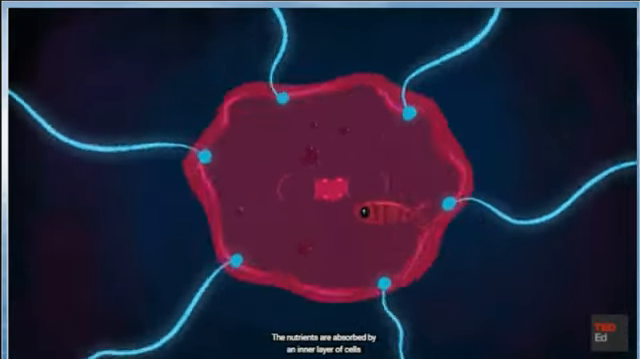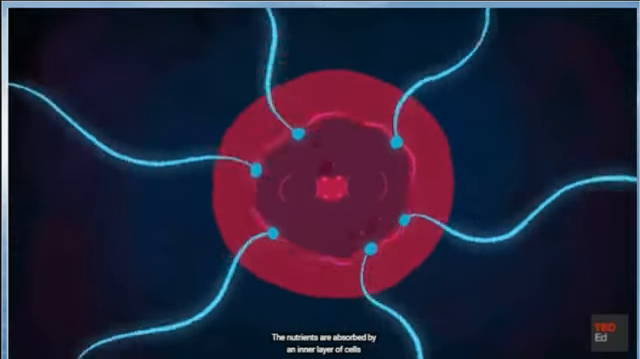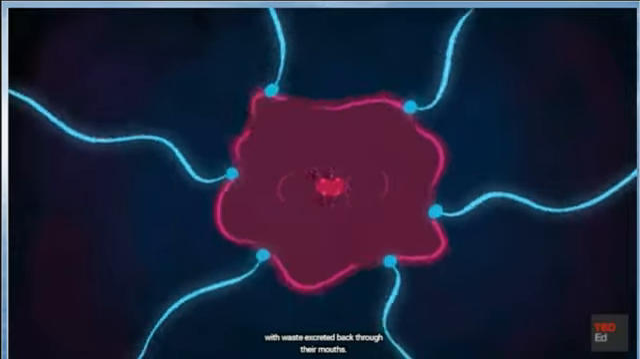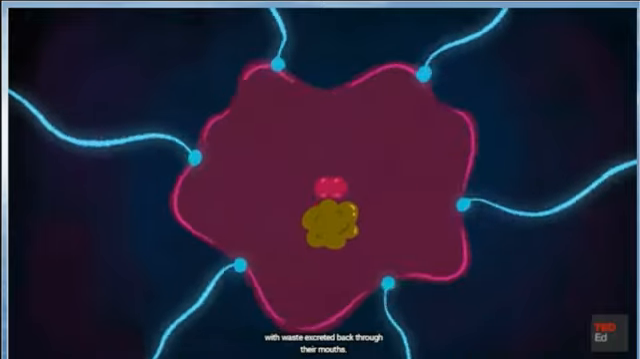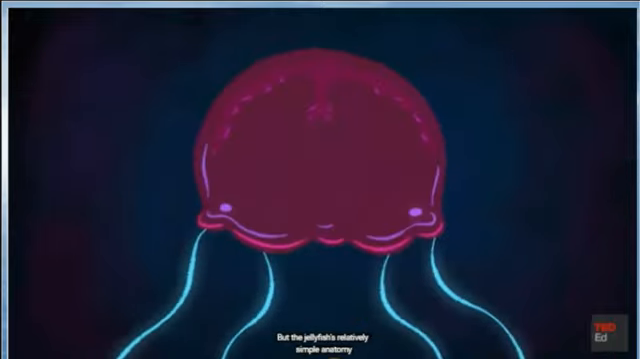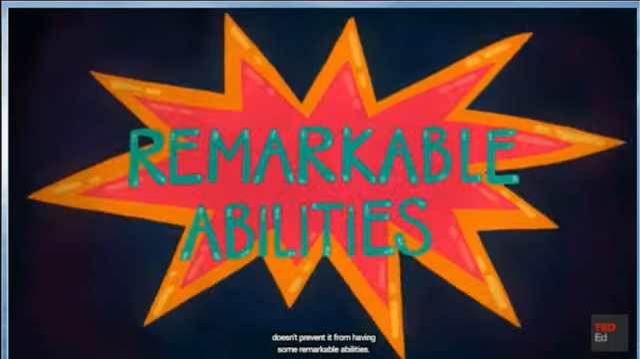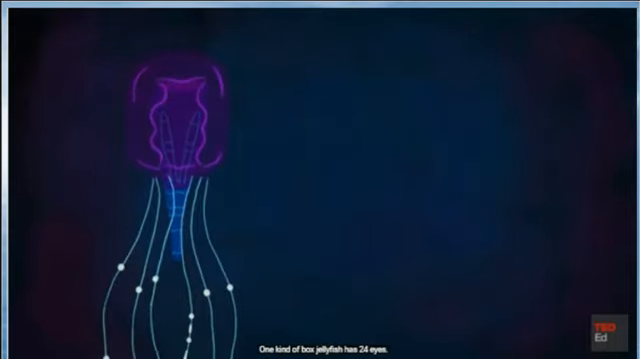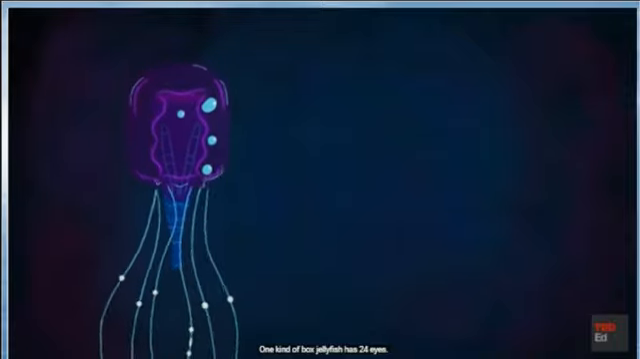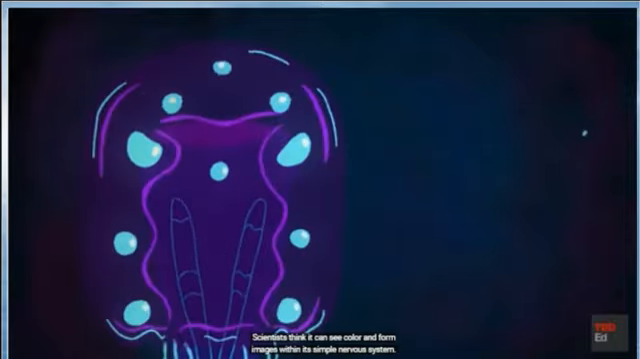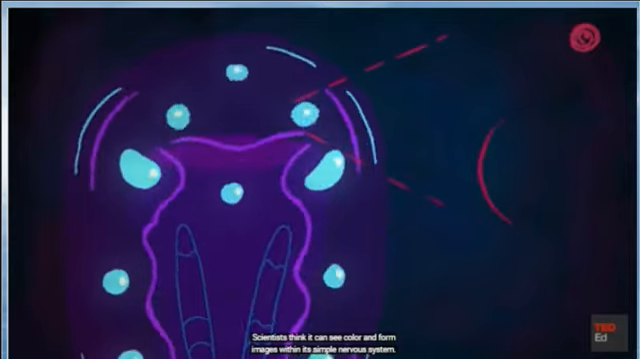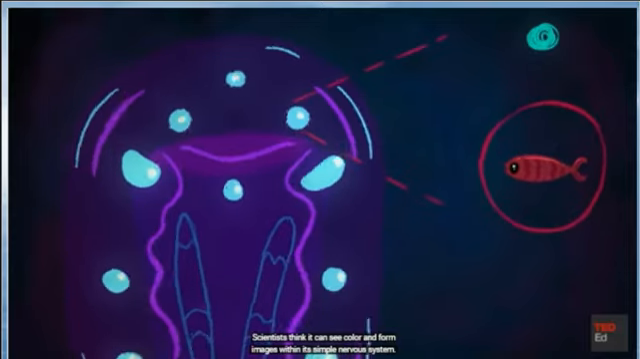The nutrients are absorbed by an inner layer of cells, with waste excreted back through their mouths. But the jellyfish's relatively simple anatomy doesn't prevent it from having some remarkable abilities. One kind of box jellyfish has 24 eyes. Scientists think it can see color and form images within its simple nervous system.